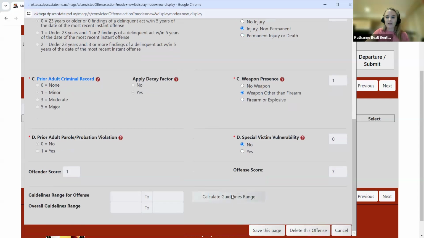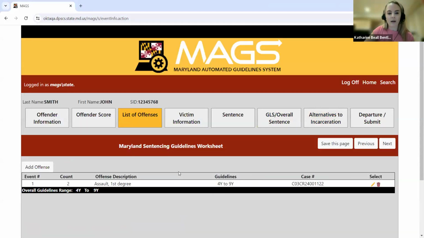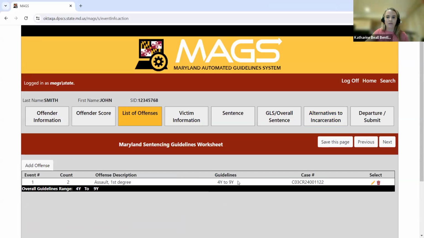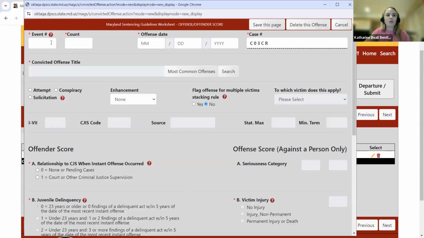So I'm going to click Calculate Guidelines Range. I'm going to save this page and close. All right, so there I have my adjudicated offense information for the assault first degree. Now I'm going to go ahead and add in a second assault first degree that's still corresponding to the same event number. So this is going to be event number 1, yet it's going to be count number 4.